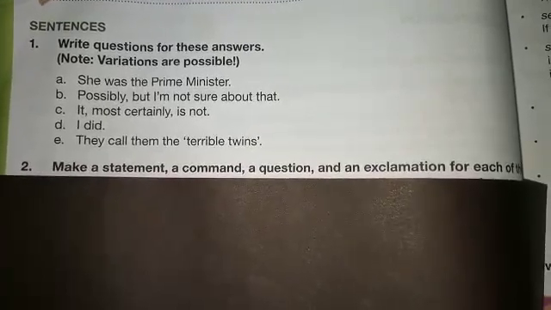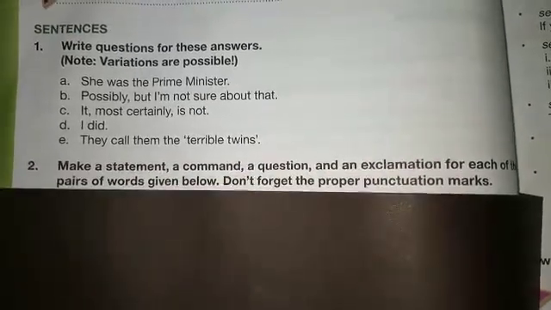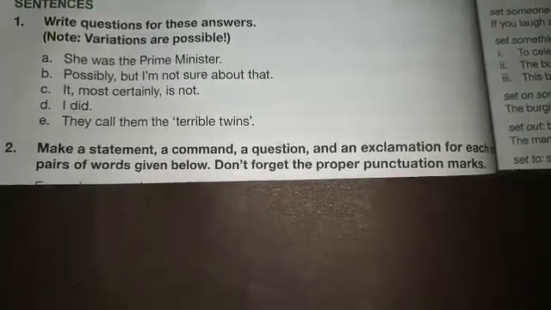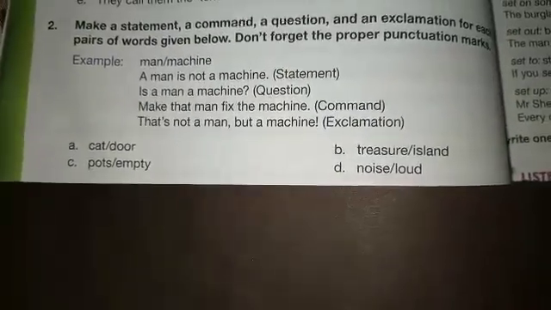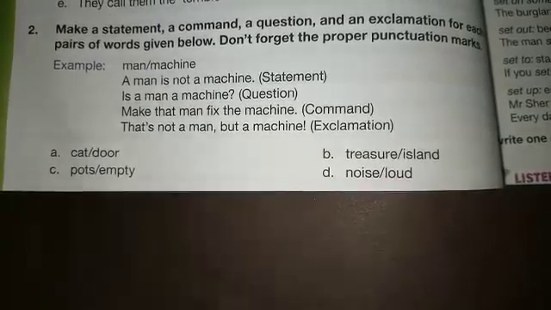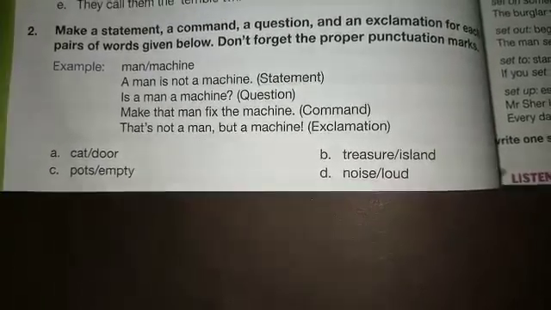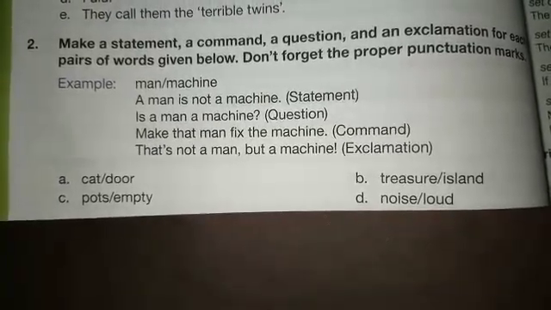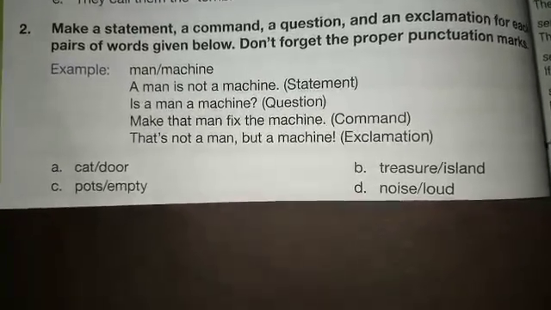Let's start part C, question number 2, which is: make a statement, a command, a question and an exclamation for each of the pairs of words given below. Don't forget the proper punctuation marks. So here in this question we are provided with these 4 pairs of words and we need to form 4 sentences for each of these pairs of words.